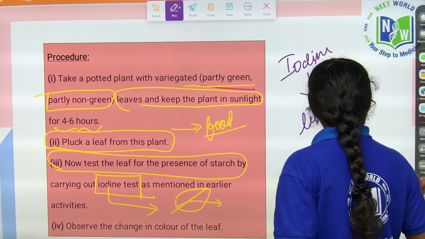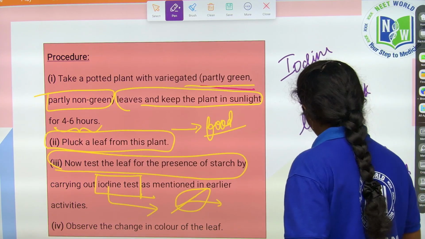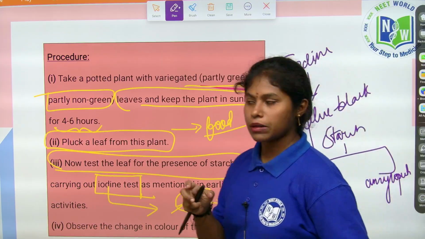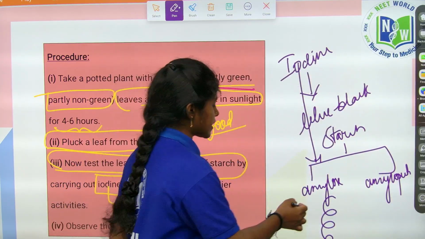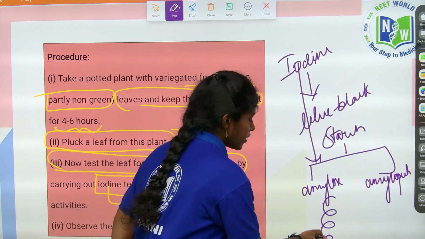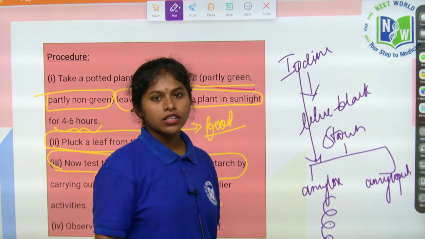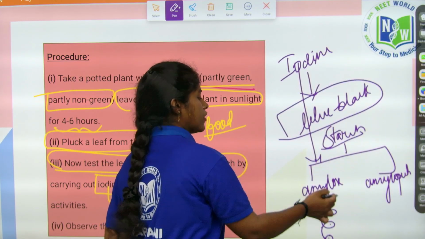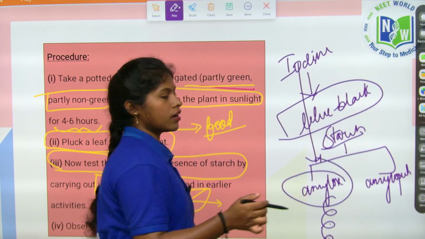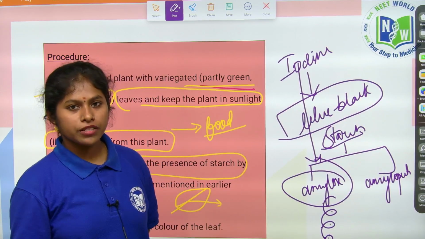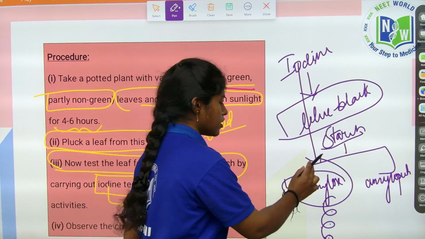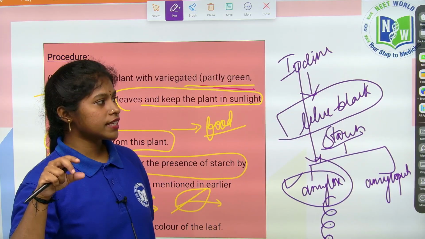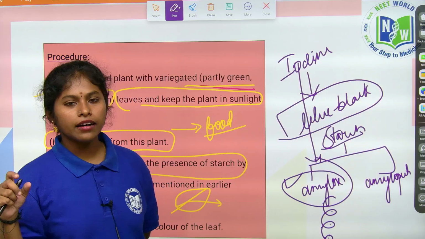Amylose has a helical structure. When the iodine is added, it settles down in this helical structure, and then it appears blue-black, which indicates starch. If amylose is not present, it means starch is also not present, because starch contains amylose. So there you can see the starch is prepared in the plant.